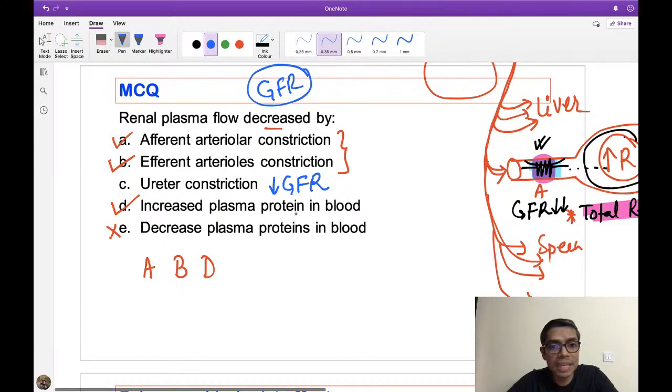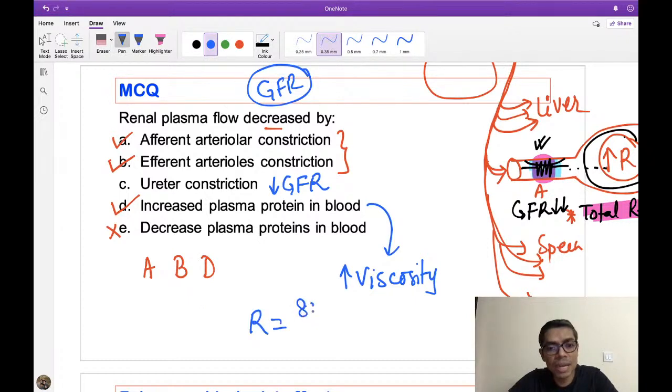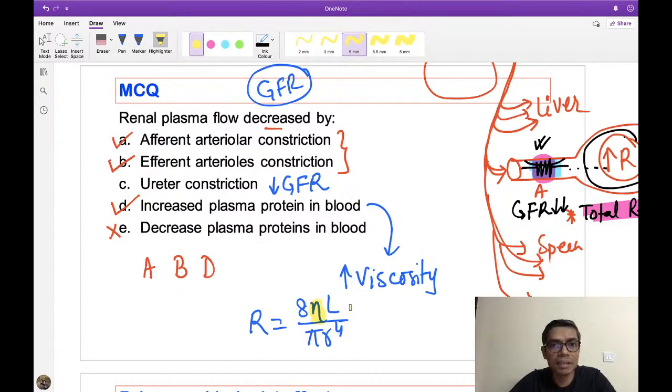Now all of you know that increased plasma protein, what will happen? Increased plasma protein will increase the viscosity, right? Now if you remember the Poiseuille-Hagen formula, then all of you know that resistance R is equal to 8 eta L by pi R to the power 4. You remember this formula? So here this eta is nothing but the viscosity.